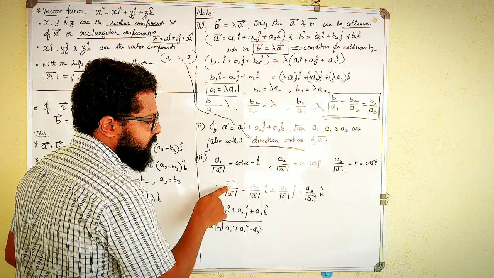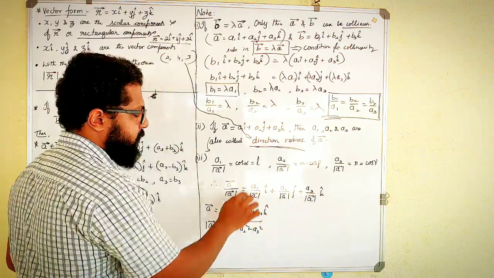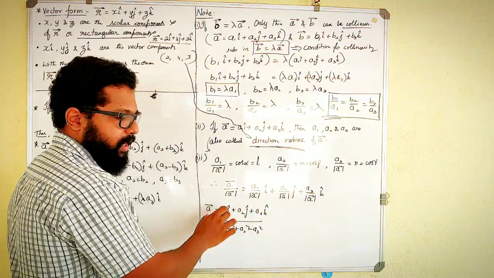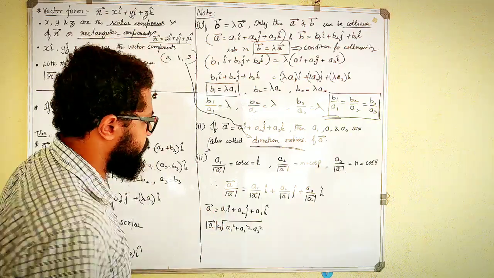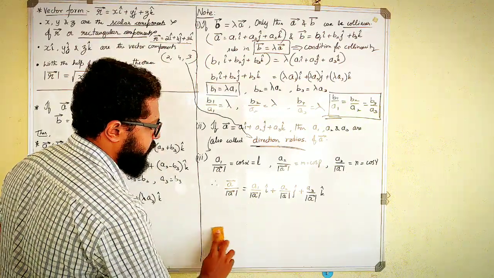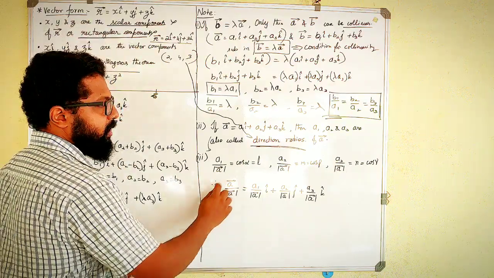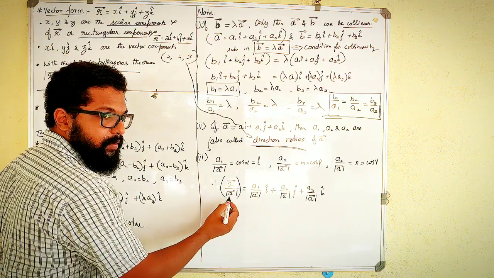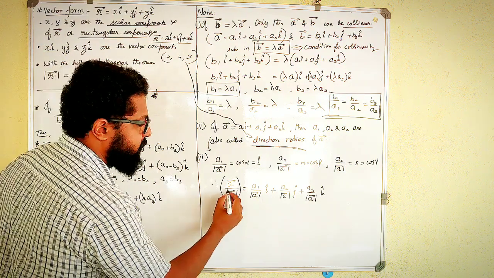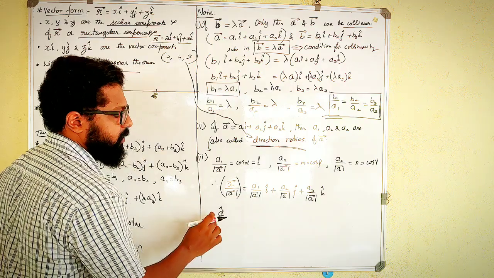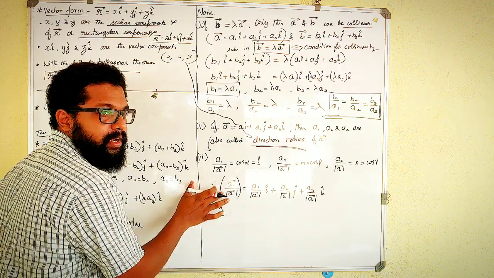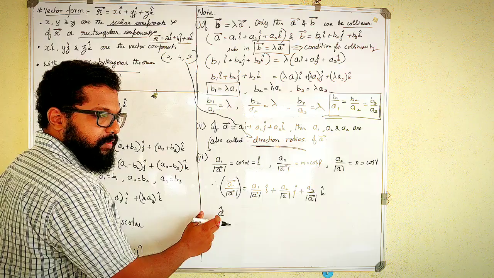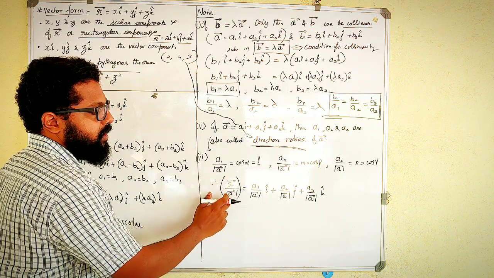See, simply what you do is divide throughout by its own magnitude. A vector is given here, and I divide that throughout by its own magnitude. What will this formula be? We have come across this formula before. Yes, this is the formula for the unit vector. The unit vector of any vector is nothing but the vector divided by its magnitude itself. Please go through the previous video. In that you will understand the unit vector is A vector divided by magnitude of A vector.